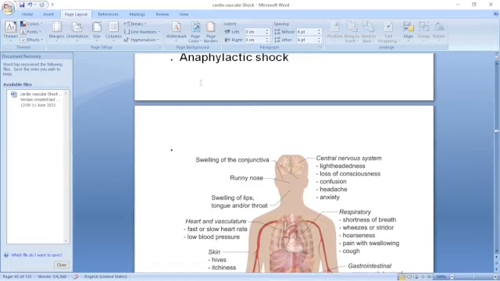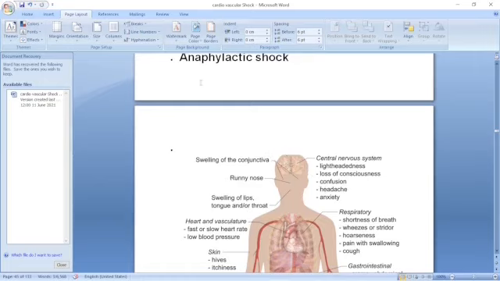What happens in that? Swelling of the conjunctiva, running nose, swelling of lips and tongue. Suddenly the patient has difficulty in breathing because of laryngeal edema. Heart and vasculature: fast and feeble pulse. Skin becomes itchy, flushing. Pelvic pain may be there. Central nervous system: lightheadedness, loss of consciousness, confusion, anxiety. Respiration: shortness of breath, wheeze or stridor.